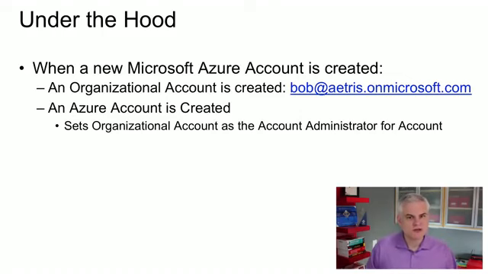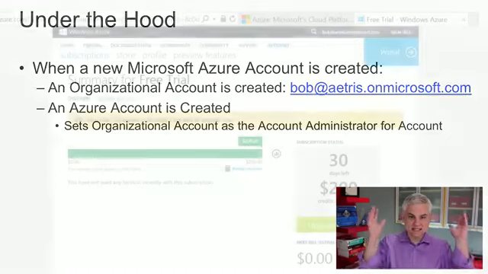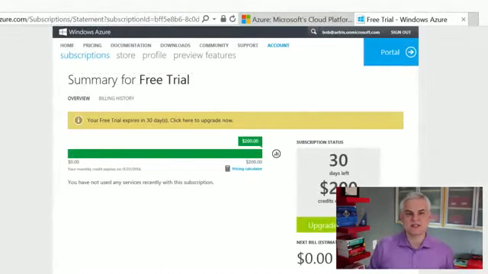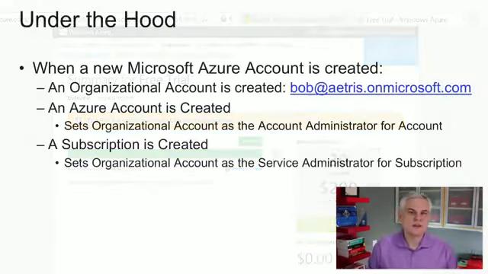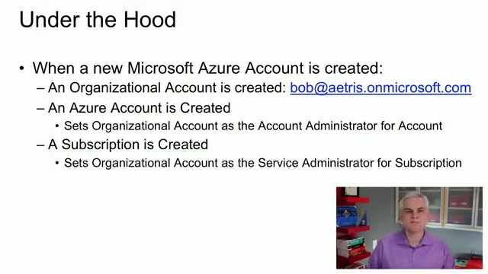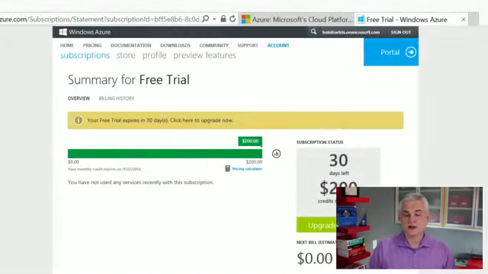So the account administrator is the only one who can access the account center. We are looking at the account center right now. Okay, the next thing that happens during sign up, we were asked for some payment information, and this creates a default subscription. As you can see here, the default subscription is called free trial. It had to be called something, and we get $200 worth of credits, so they just named it for us. We'll rename that a little bit later. A subscription is what we'll use to actually add services and pay for those services in Azure. More about that in a moment.